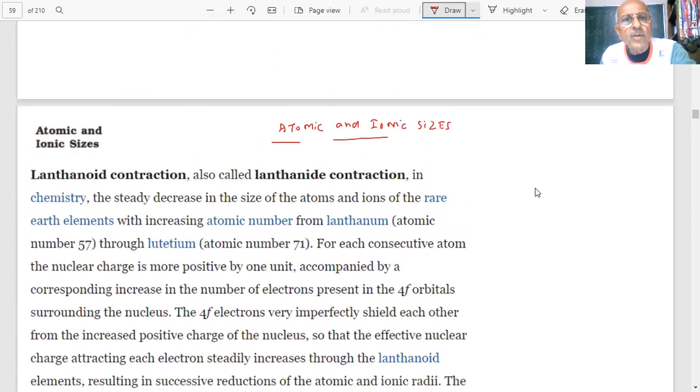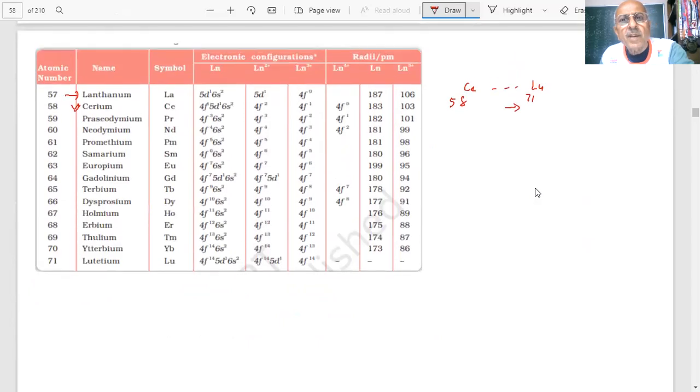What I show you here, student, in this table, you are starting from lanthanum, cerium, praseodymium. As you are going down, what is happening? As you are going from cerium to lutetium, 4f1, okay? Next, praseodymium, what is that? Pr, Nd, student. And then promethium, Pm, samarium, europium, terbium, dysprosium, holmium, erbium, thulium.